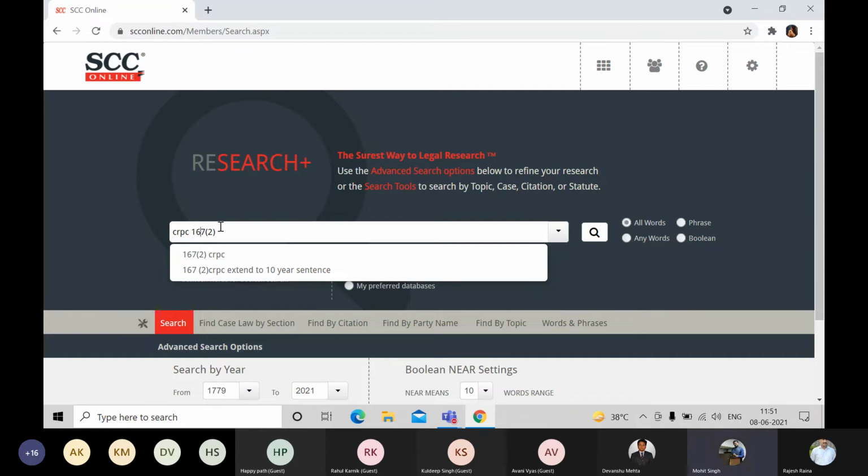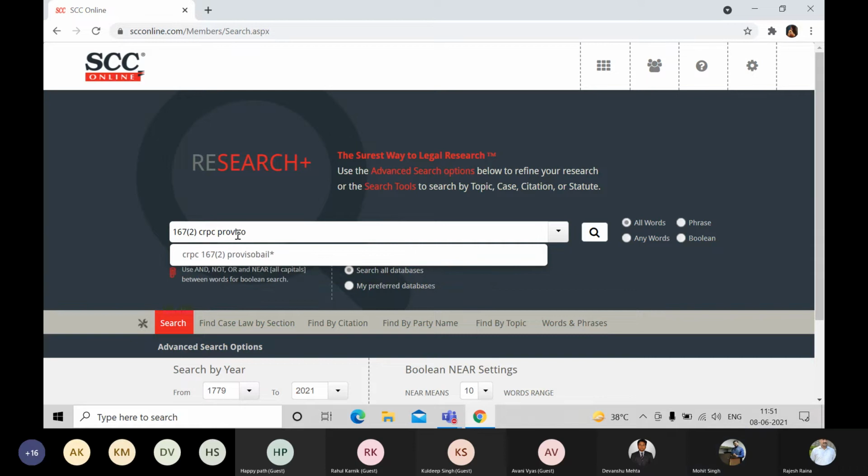Type 2, the proviso A. You can keep it like this. No, you do not have to type proviso or illustration in it. Only type the number in between. So CRPC 167 A and I, right? That is all we need to do.